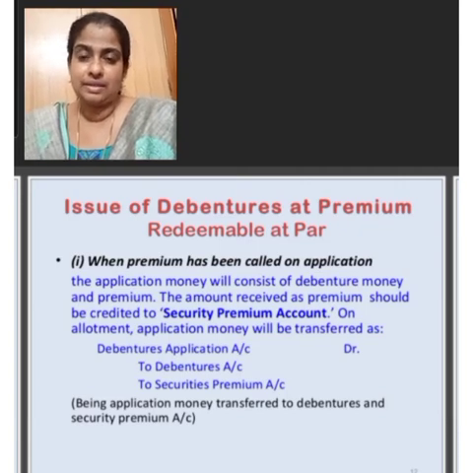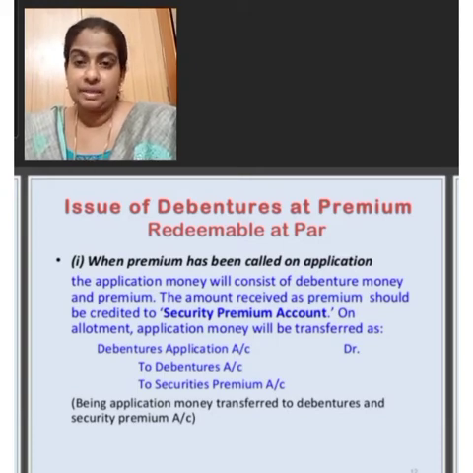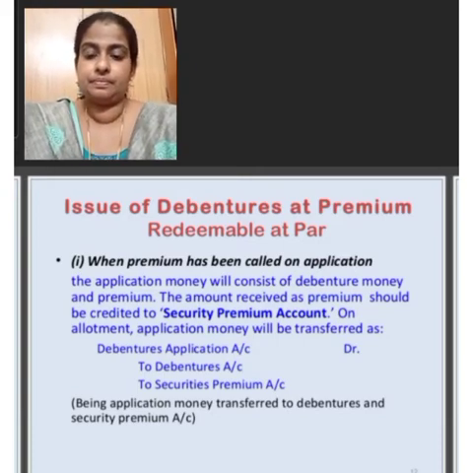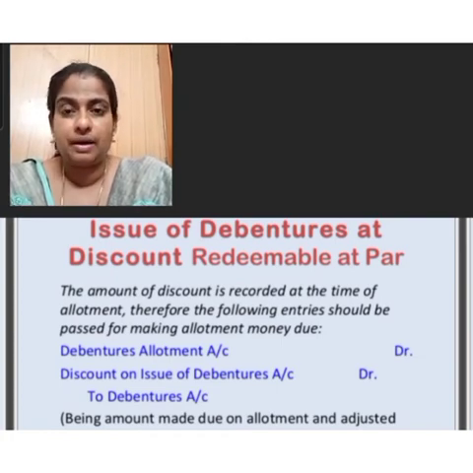These are the two journal entries to be passed in the books of the company when debentures are issued at premium and redeemable at par. The next case is issue of debentures at discount and redeemable at par.